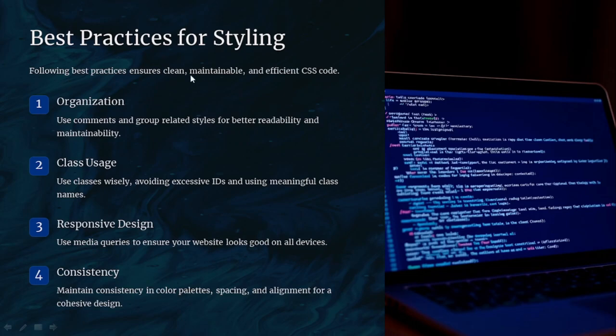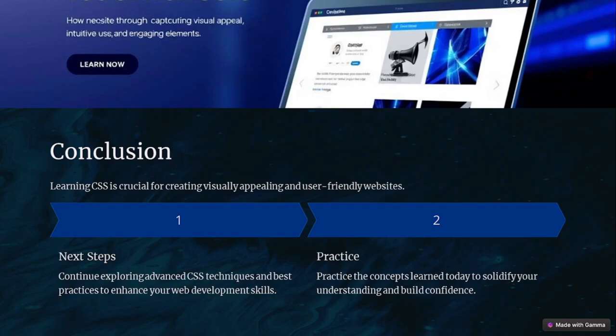Now, following best practices ensures clean, maintainable, and efficient CSS code. Right now, how do we achieve that? Number one, organization. By organizing your web page, you can end up having efficient CSS code. Also, making use of classes, which is the class usage. Also, making use of responsive design and consistency. And these are the best practices of styling a web page to achieve a consistent design.